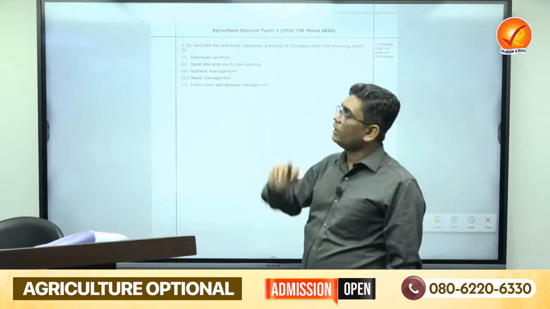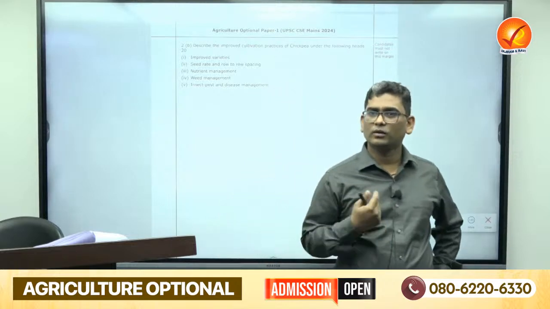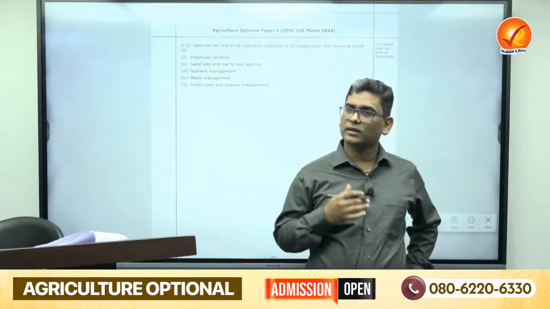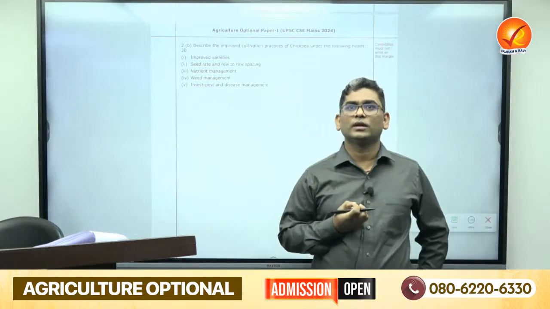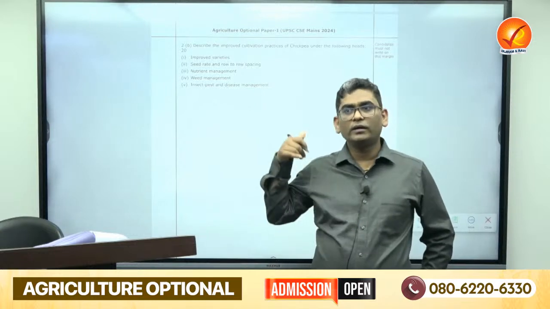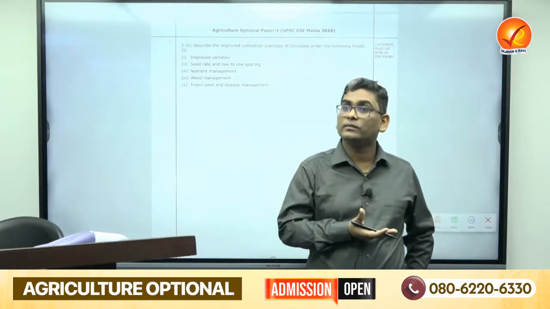The third point is nutrient management. You people know that chickpea is which kind of crop? A leguminous crop. Most of the time a leguminous crop requires only a basal dose, around 25 kg, which you can apply as the basal dose, and in the later stage it can fix its own nitrogen. It will fix its own nitrogen. Then what will happen?